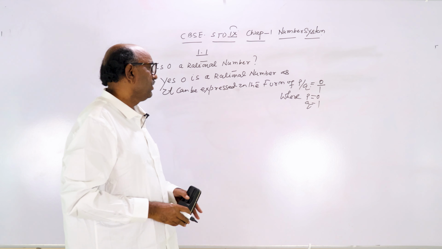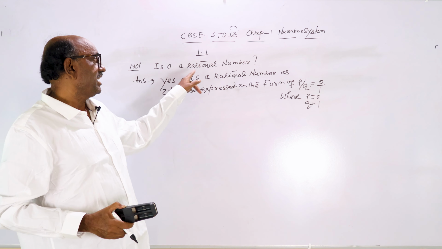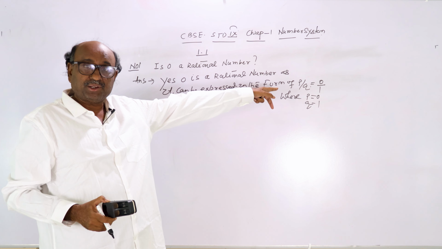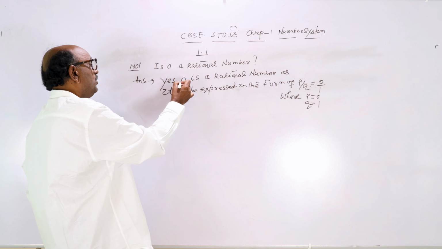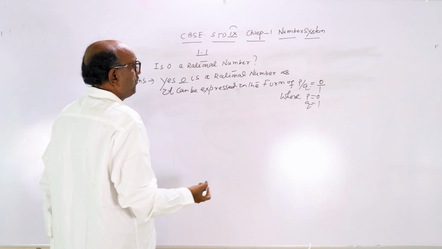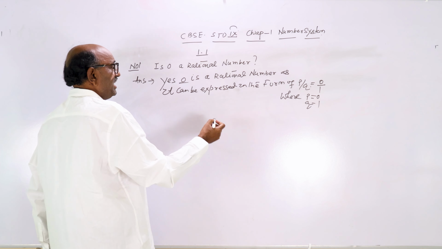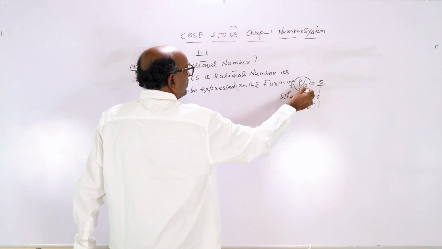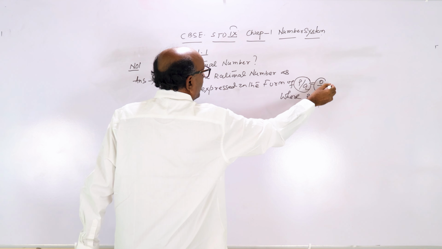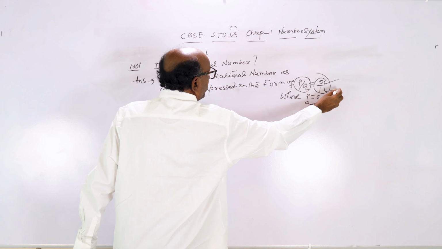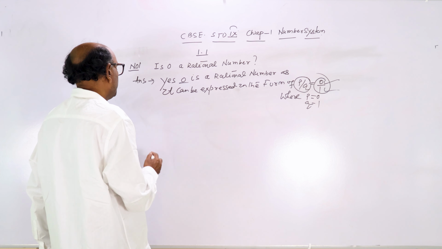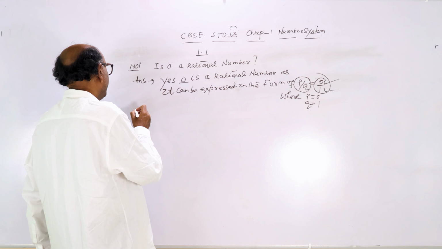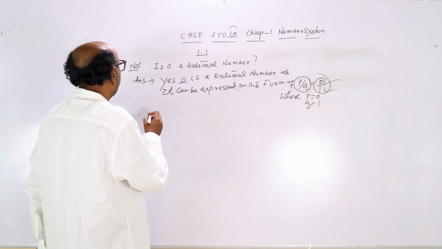Already I have told you, any number which can be expressed in the form of P by Q is a rational number. So similarly 0 is a rational number because it can be expressed in the form of P by Q, that is 0 is equal to 0 by 1. Here P is 0, Q is 1. Come to the second question of the NCERT book, exercise 1.1, number 2.